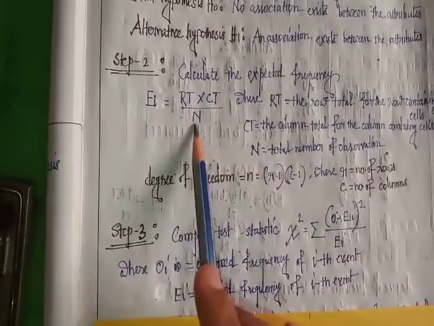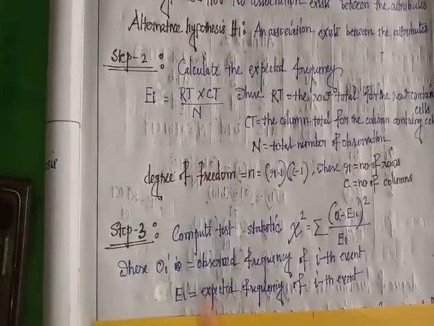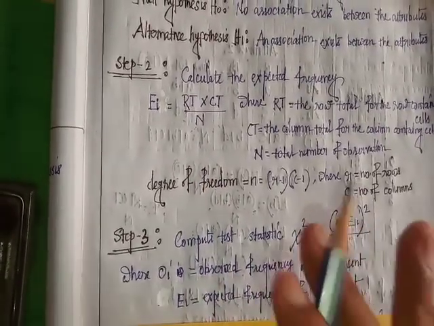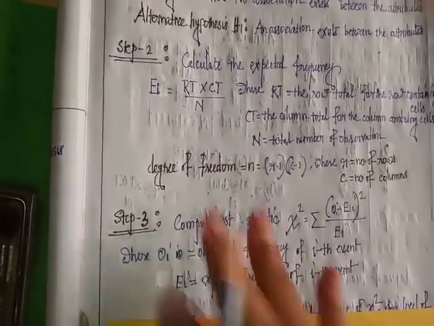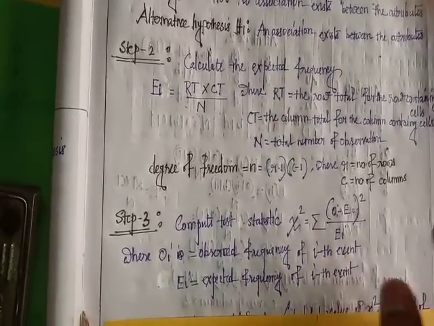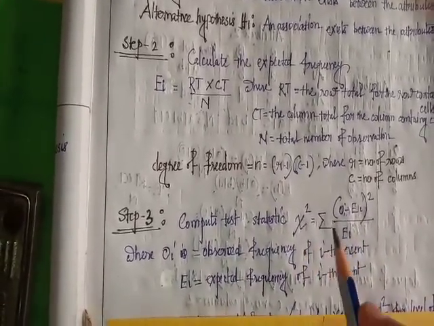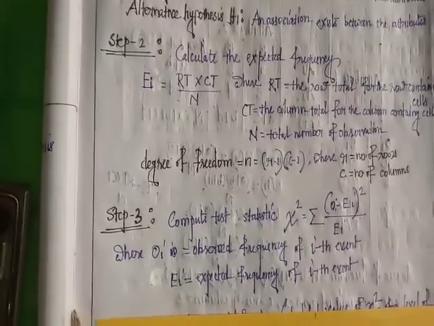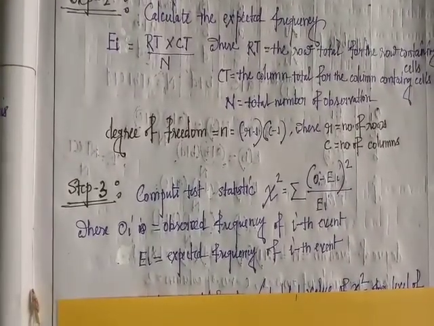Please remember this formula. Ei equals RT into CT by N, and the observed frequency will be given in your question. So compute chi-square: summation of (Oi minus Ei) whole square by Ei.